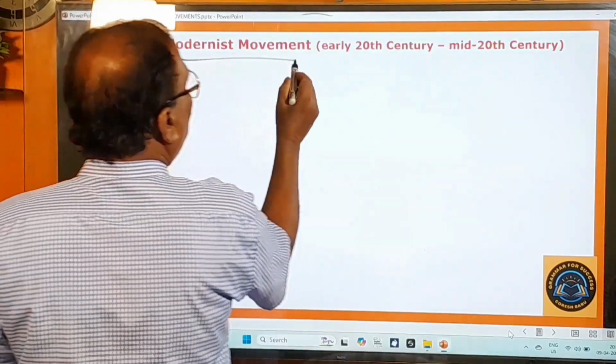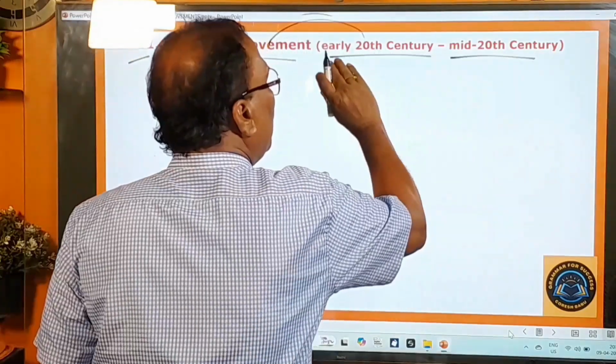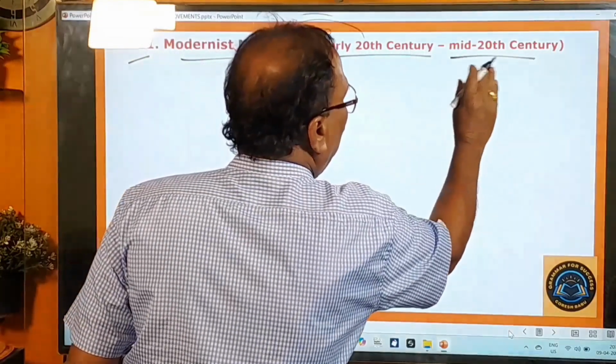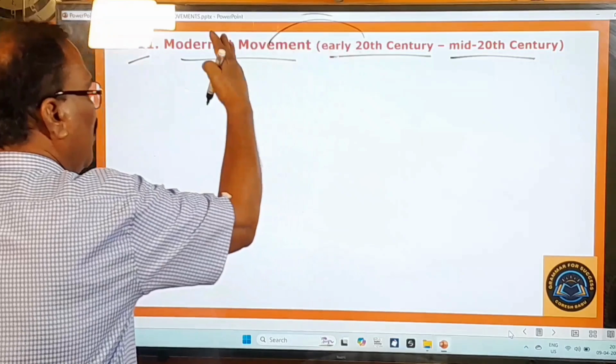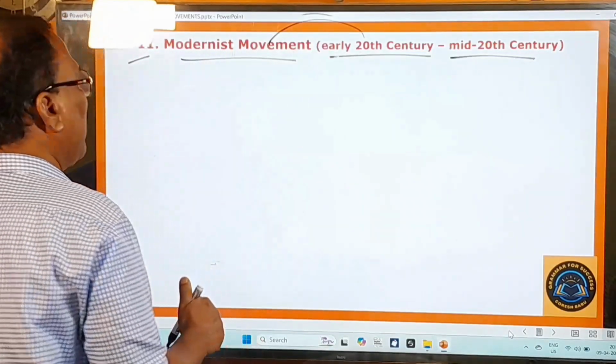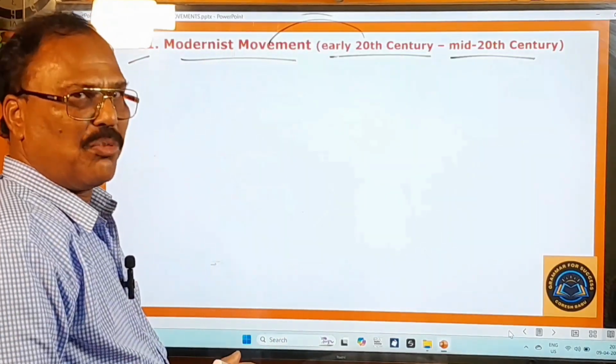11th one, modernist movement that existed between early 20th century and mid 20th century. Keep that period in your mind. Modernist movement, in Telugu I can say modern, Adhunika Vadamu, something like that.